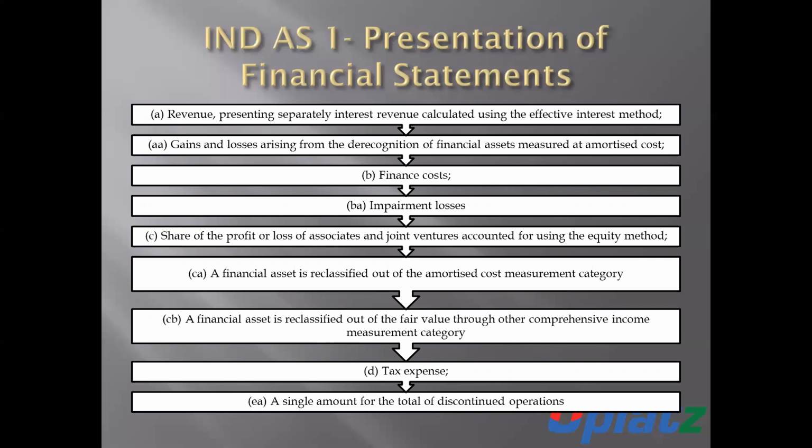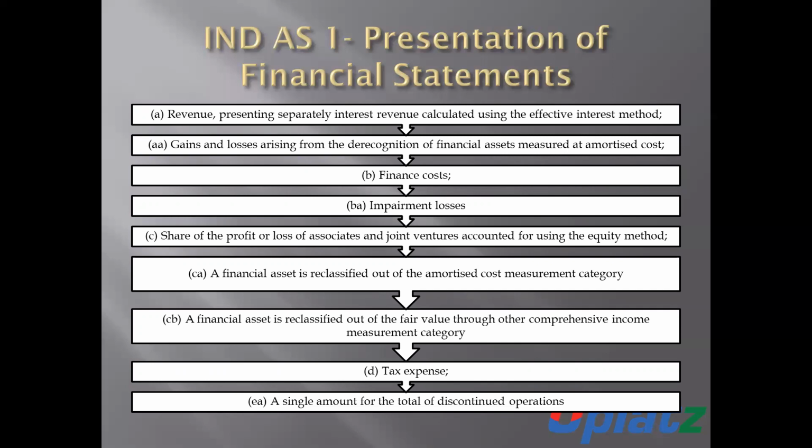Number three is finance cost. Next are impairment losses, and the share of profit or loss of associates and joint ventures accounted for using the equity method.